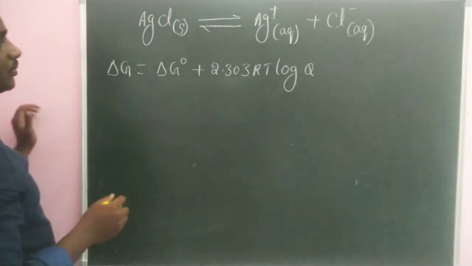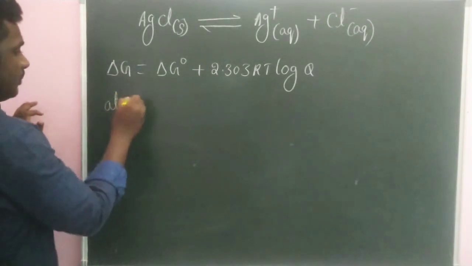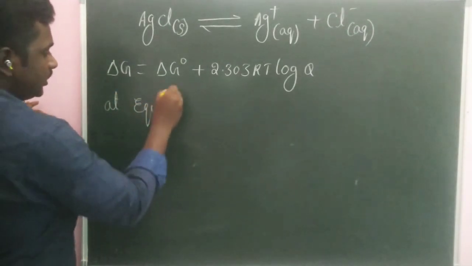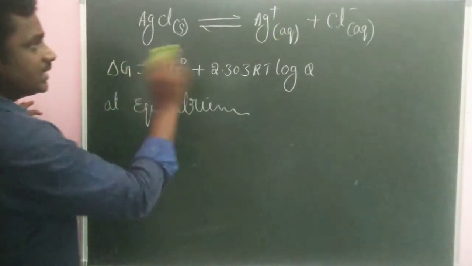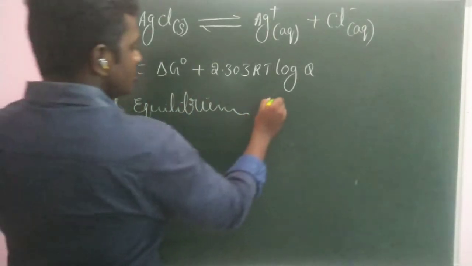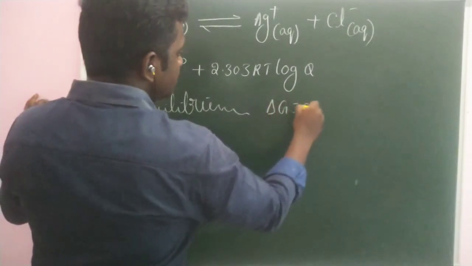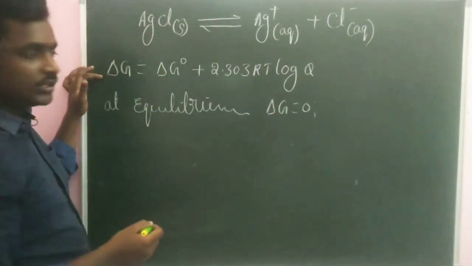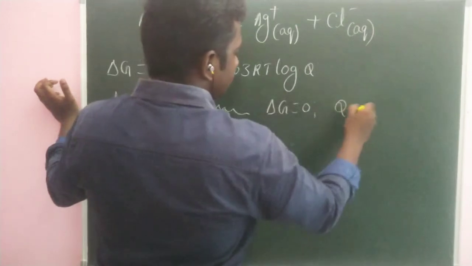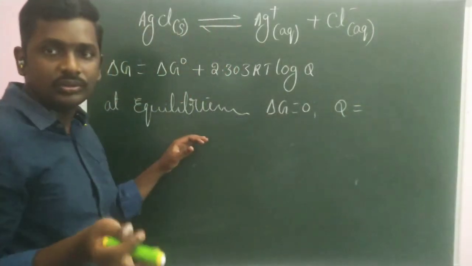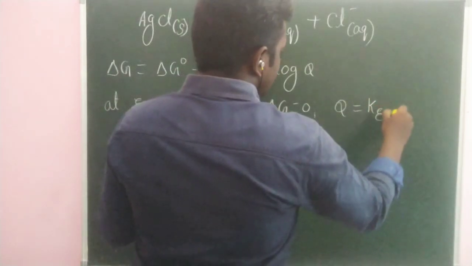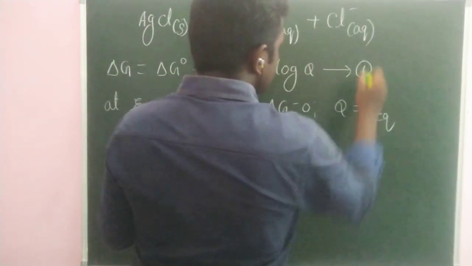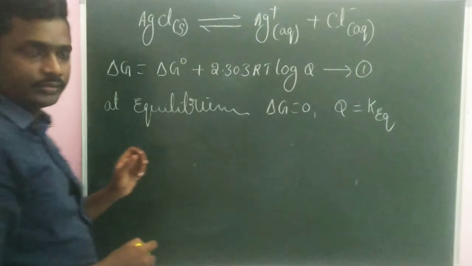Now, in this expression, at equilibrium, where there is no net change in the rate of reactions, the total change in Gibbs energy will become 0, and Q will become equal to the equilibrium constant, as I told you. Consider this one as equation 1, and substitute these two values in equation 1.